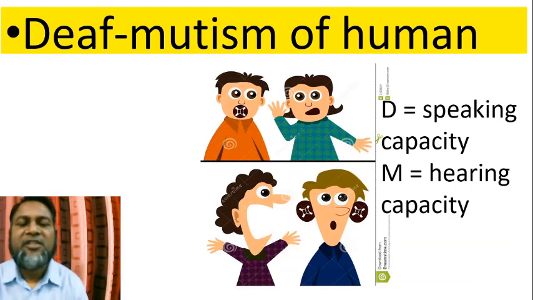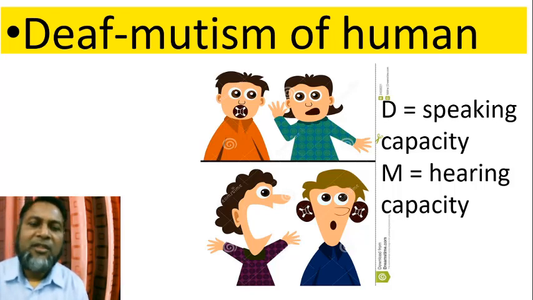Duplicate recessive epistasis is found in the case of deaf mutism in humans. In this figure, we see this man cannot speak because his M gene is recessive.